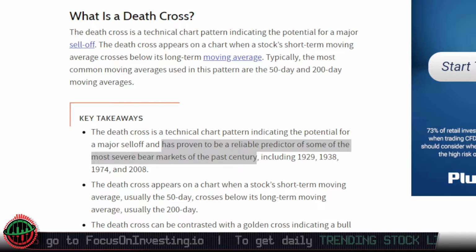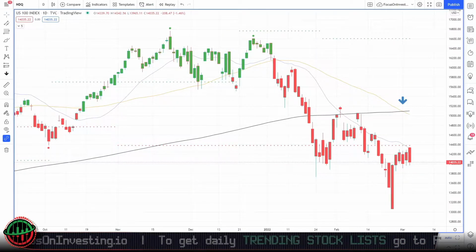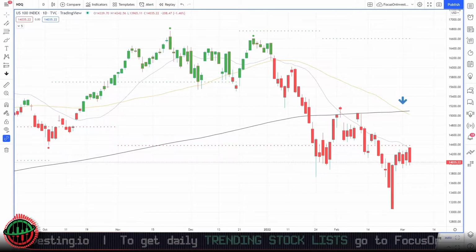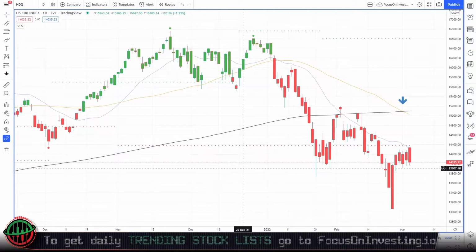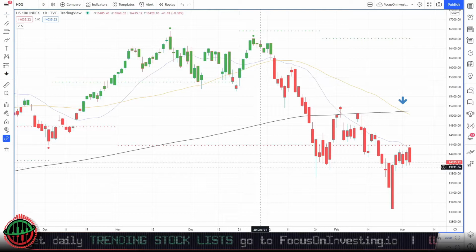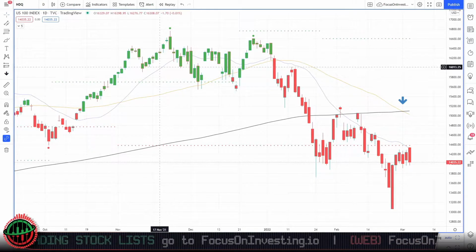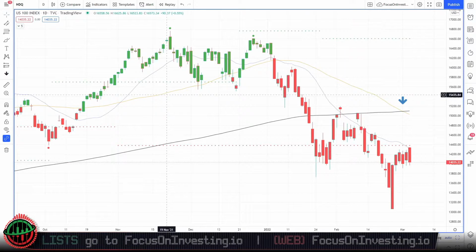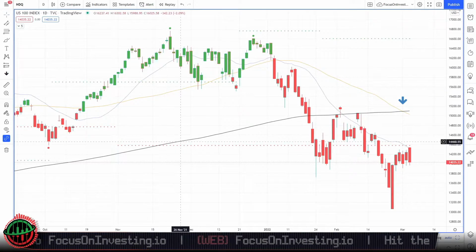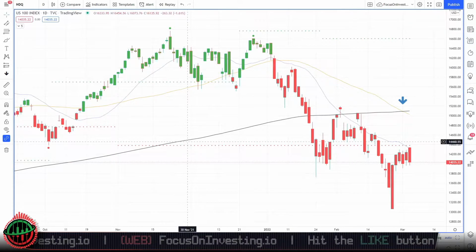of the past century. So with that in mind, now that we know what a death cross is and we know what the moving averages are, let's go back to analyzing the chart. Once again, we can see that we have our three moving averages. We have the blue line, which is the 20 simple moving average, being our shortest term moving average. We have the yellow line, which is our 50 simple moving average, which is also a short term moving average. And we have our black line, which is the 200 simple moving average, which is our long term moving average.